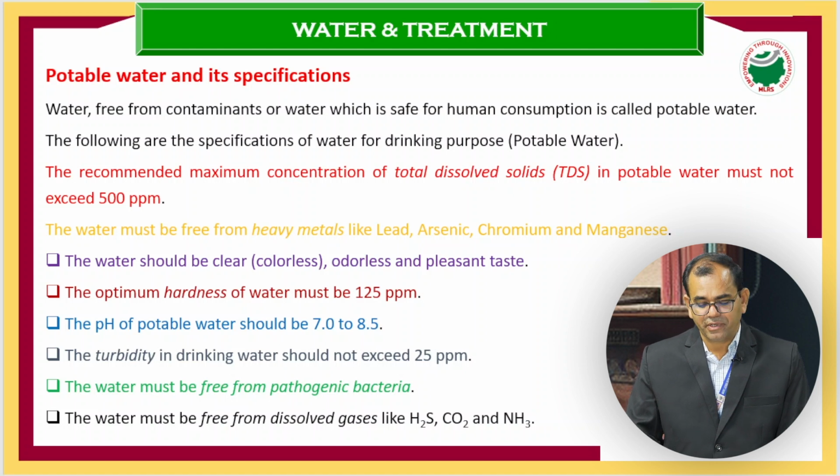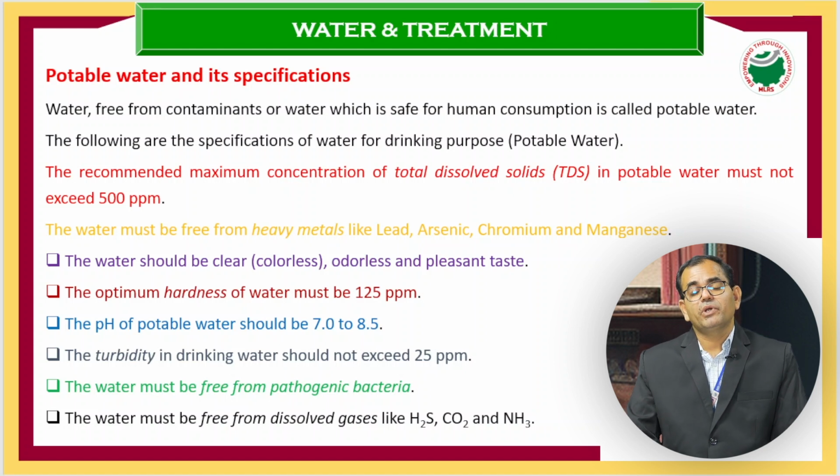And the optimum hardness must be less than 125 ppm for drinking purposes. The pH of potable water should lie between 7 and 8.5, and the turbidity should not exceed 25 ppm. It should be free from pathogenic bacteria. There should not be any virus, fungi, algae, or bacteria in the drinking water. These are some of the very important specifications for drinking water.